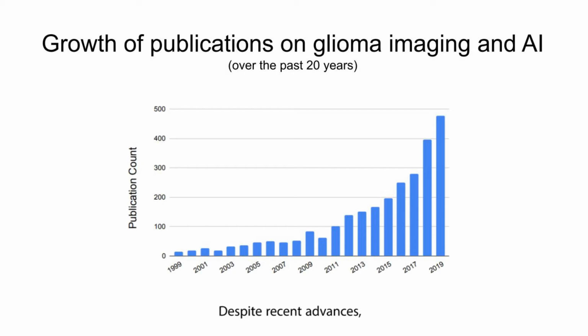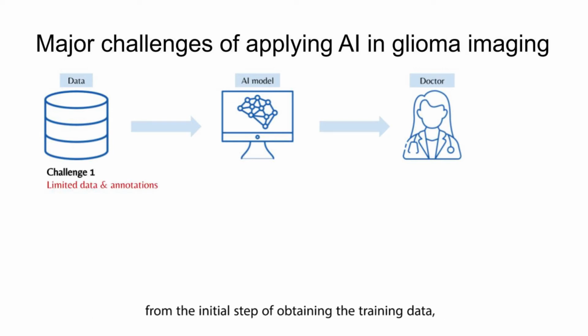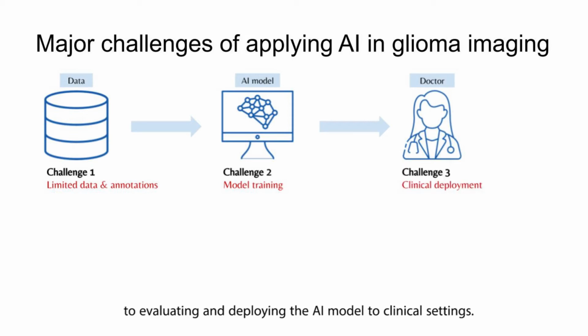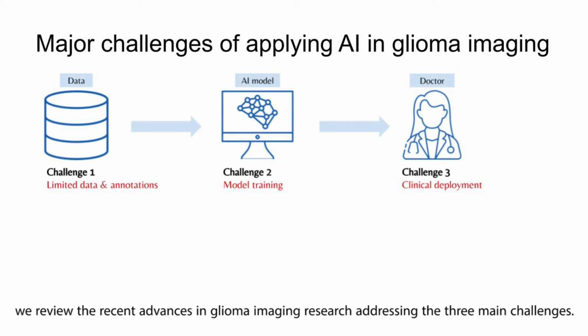Despite recent advances, AI technologies have not yet become fully functional in the clinical management of patients with gliomas. These challenges involve the full life cycle of developing an AI model, from the initial step of obtaining the training data to training the AI models, to evaluating and deploying the AI model to clinical settings. In our paper, we review the recent advances in glioma imaging research addressing the 3 main challenges.